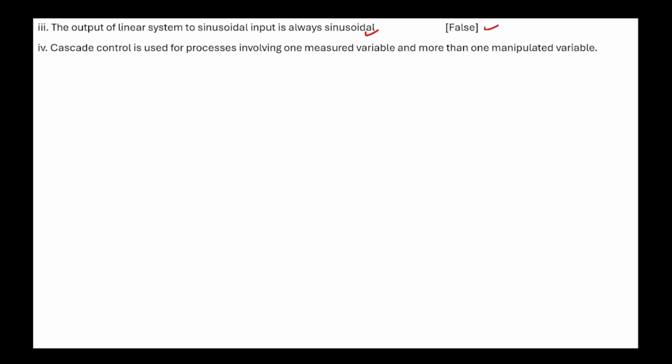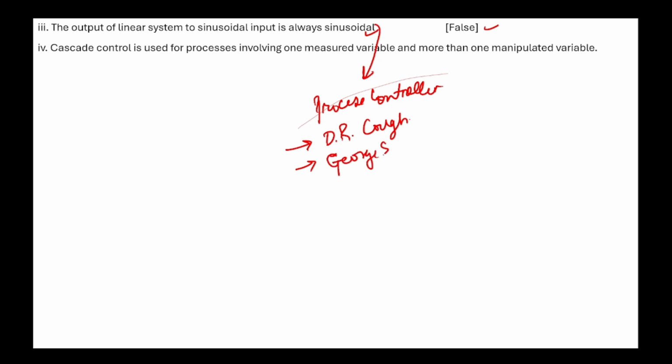You can look, for process control there are so many books. Very first, Donald R. Coughanowr. Second, George Stephanopoulos, which is my favorite book, one of the best books I have ever gone through. These two will build up concepts.